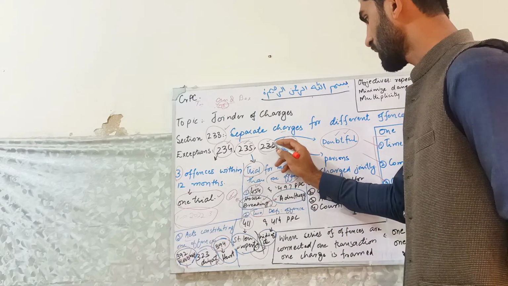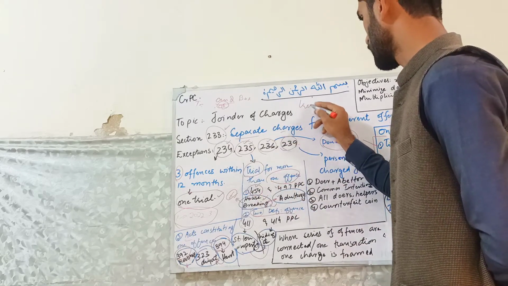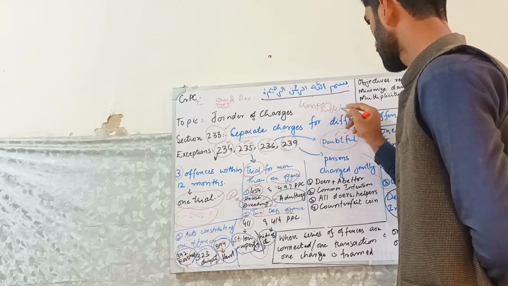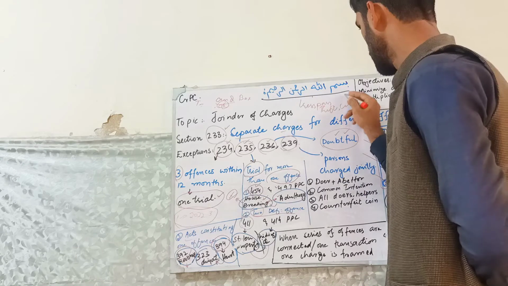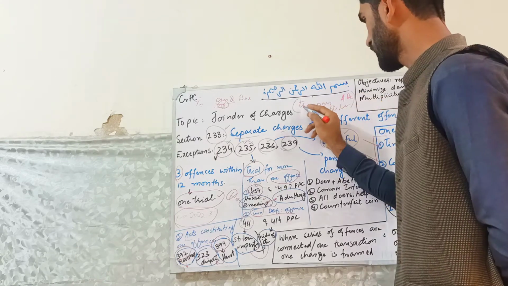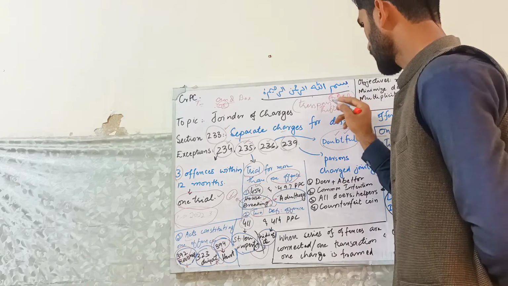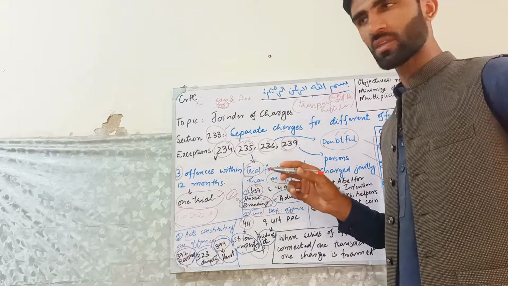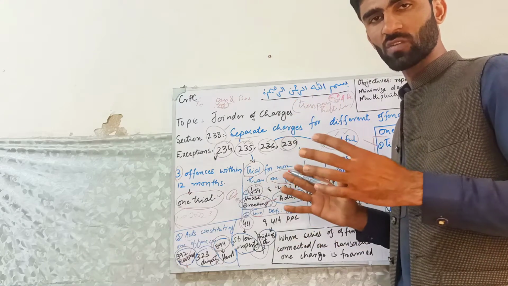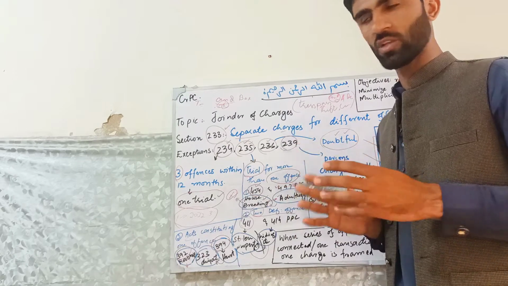When you are not sure, when you are doubtful whether he would have committed trespass, theft, criminal breach of trust, adultery, while writing that he has committed these offenses, you will put "and or" in these. If you put "and or", the court will not consider these different offenses. They are different offenses, but the transaction will be one, and the person will be treated under one trial. There will be only one charge.